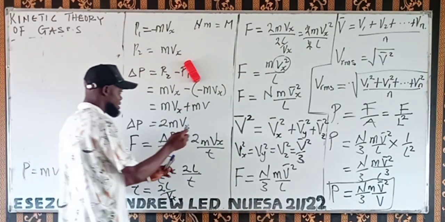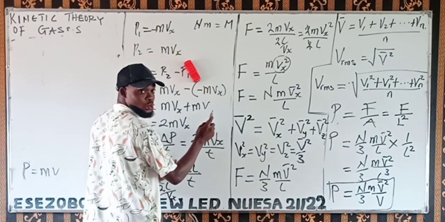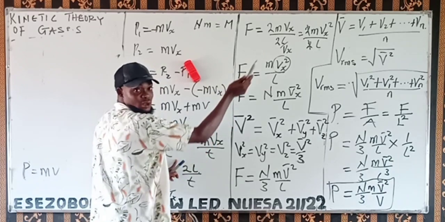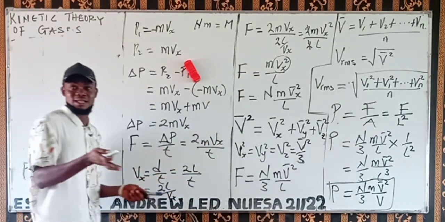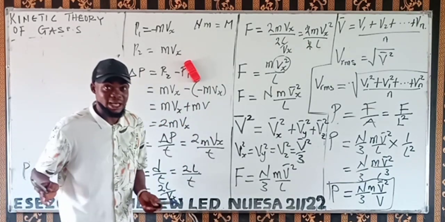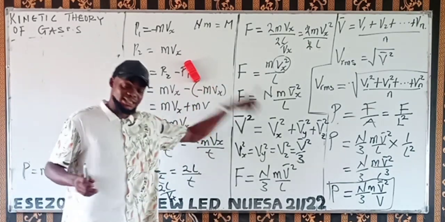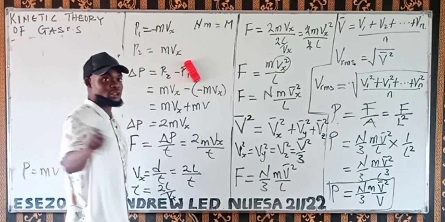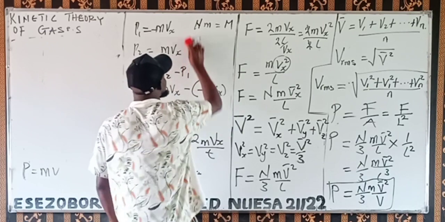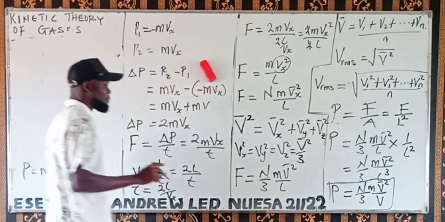For example, say each molecule is identical and has a mass of 1 gram. We have 20 molecules there. What mass are we having? That's the mass of all of them added together, or 20 times the mass of one of them, which gives us the total mass. That's what I'm trying to say. So nm denotes the total mass of the gas.